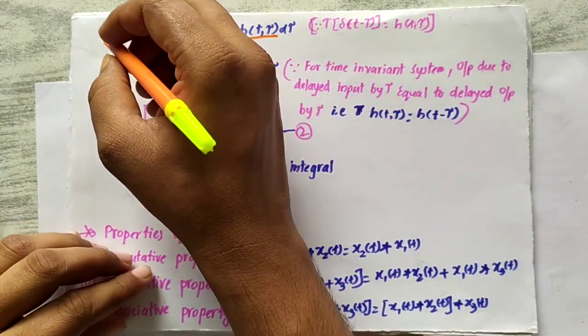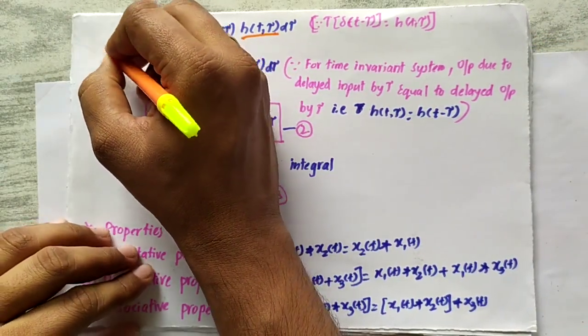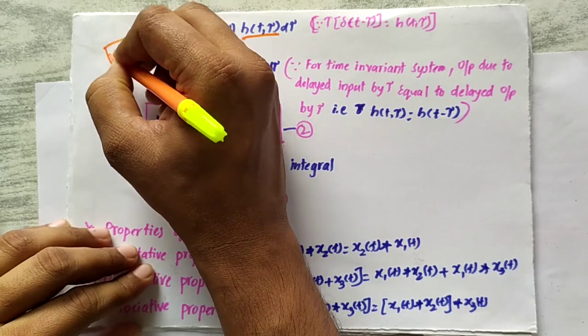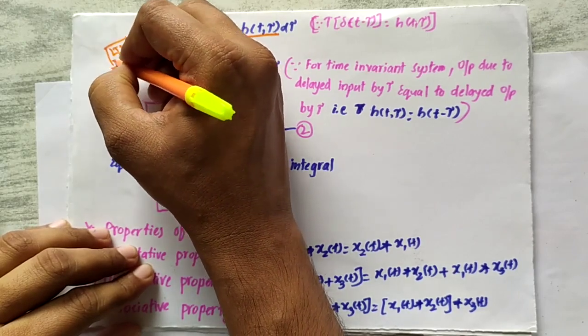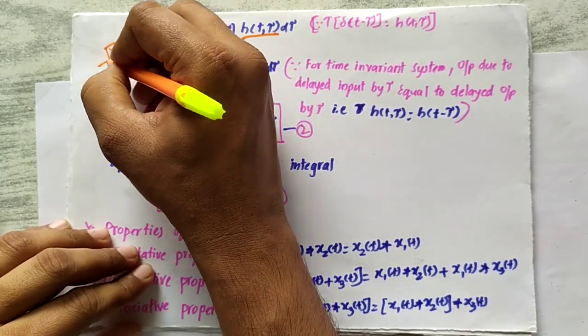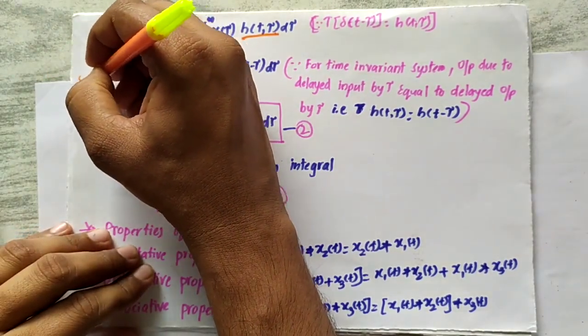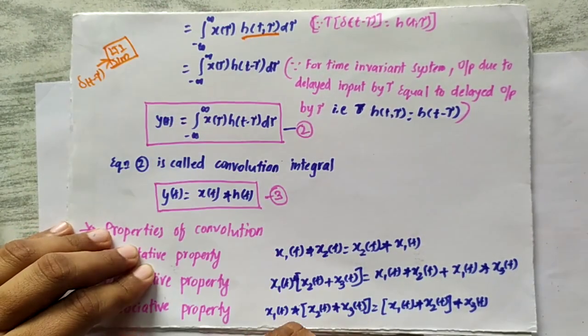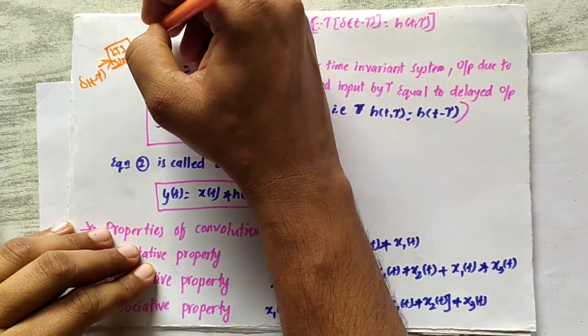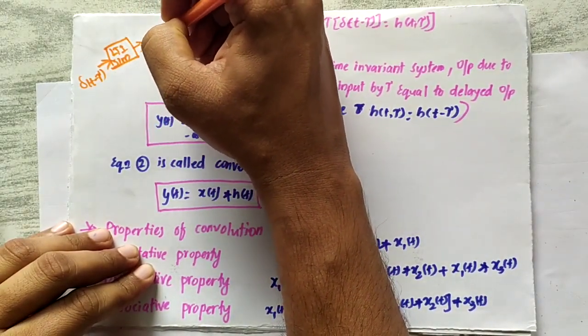So that I can write here. Consider this is an LTI system; for this LTI system, if the input is delta of t minus tau, it produces the output h of t comma tau.